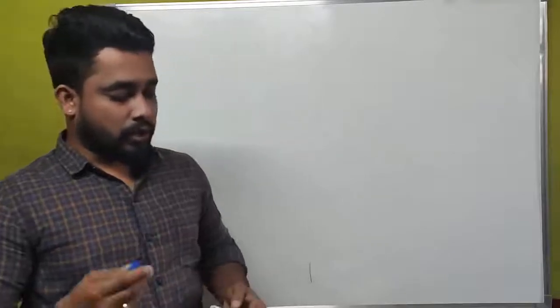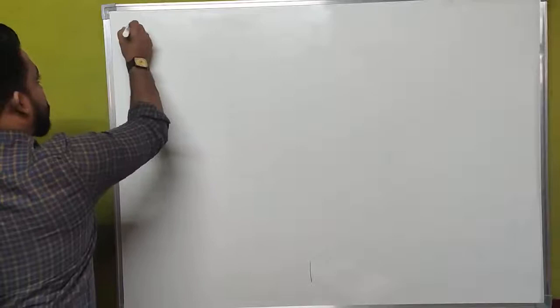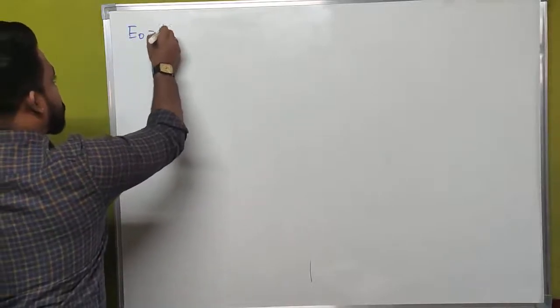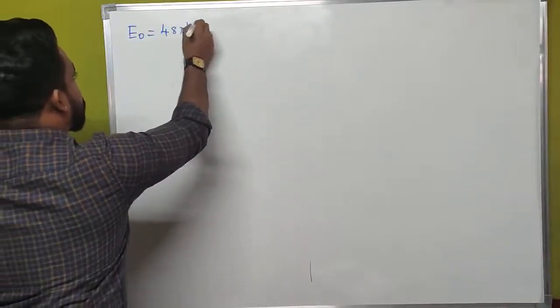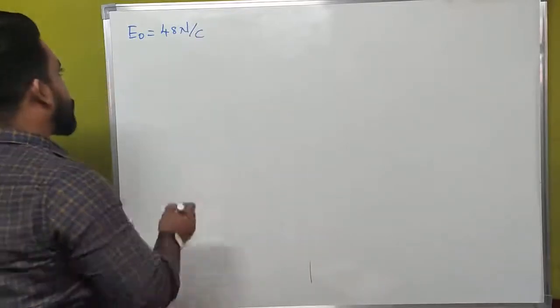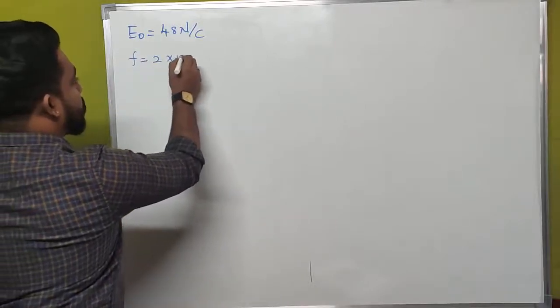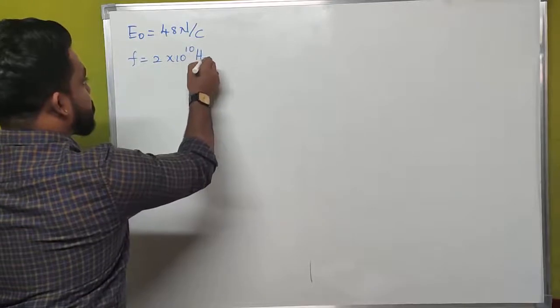Here the things we have to calculate are the wavelength of the wave, and the amplitude of the magnetic field vector, or oscillating magnetic field. For that, we have to write the given data: E naught is equal to 48 Newton per Coulomb, and frequency is equal to 2 into 10 to the power of 10 hertz.